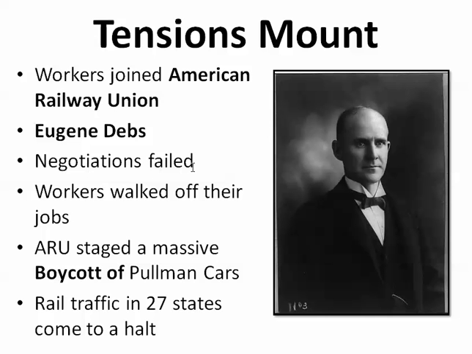And the negotiations between George Pullman and Eugene Debs, they're going to fail. And the workers are just going to walk off their jobs. And the American Railway Union is going to stage this massive boycott of Pullman cars, and so for an entire month rail traffic comes to a halt in 27 states and in Chicago.